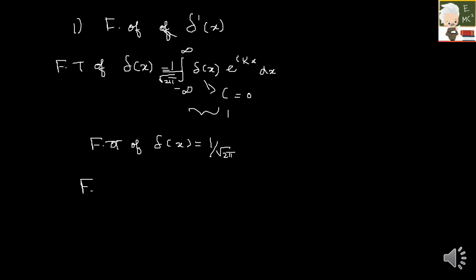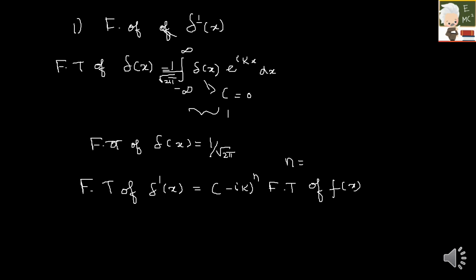Now I have to find the Fourier transform of delta dash of x. Delta dash of x means it is minus ik whole power n into Fourier transform of f of x. So what is my n? They have asked only first derivative. So my n is 1. So your answer is minus ik into 1 by under root 2 pi.